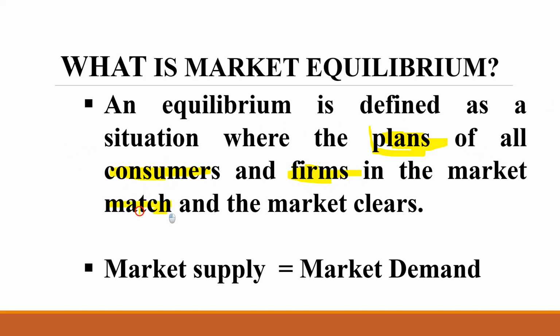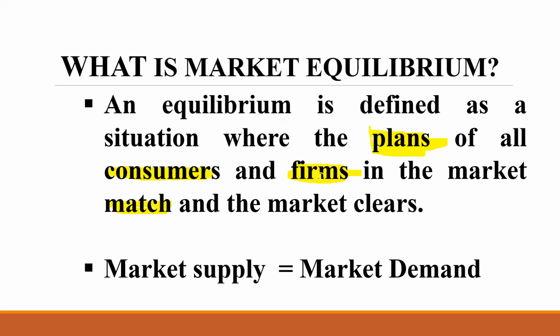What do the consumers plan? We have seen under theory of consumer behavior that the plan of consumers is maximizing their satisfaction. Therefore, they have to decide how much they should demand in order to get the maximum satisfaction out of their consumption. Firms have to decide how much to supply to the market in order to maximize their objective. What is the objective of the firm? Maximization of profit.